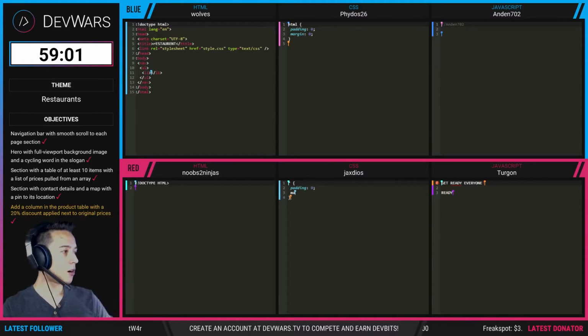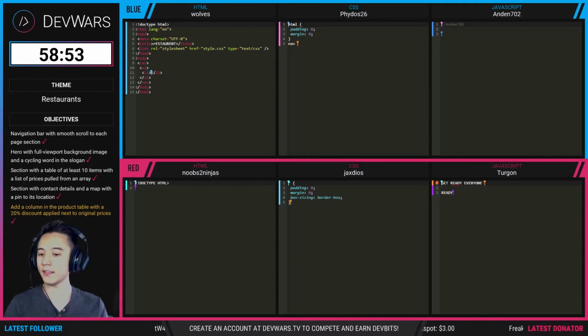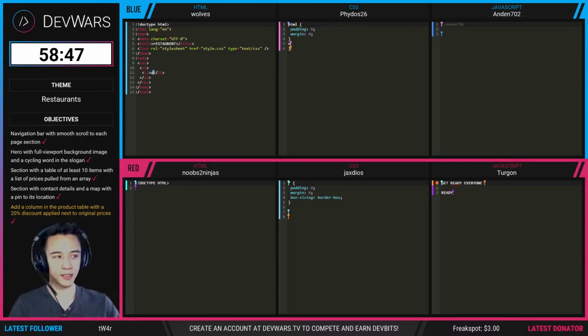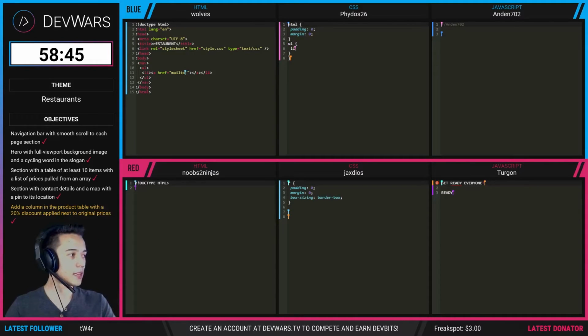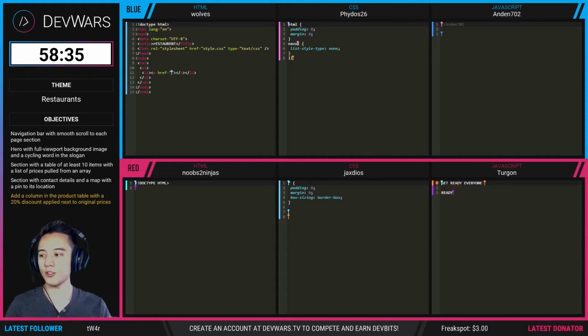Okay, now red team, however, the only code that's actually been typed right now is CSS. So Noob 2 Ninjas just needs to catch up on the boilerplate, which is really not that time consuming. What they're probably doing is just communicating and strategizing on how they're going to tackle these objectives.